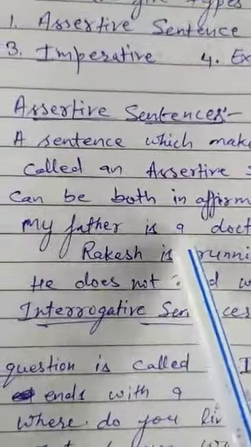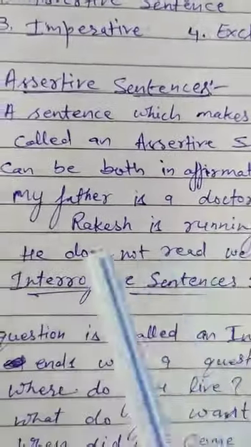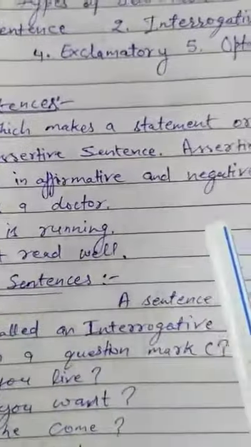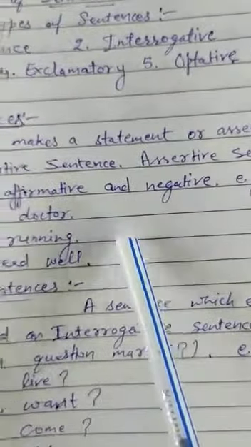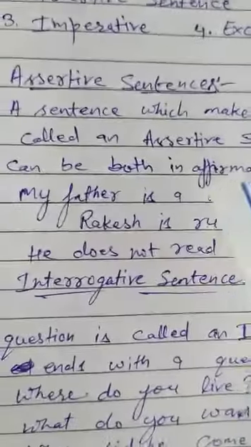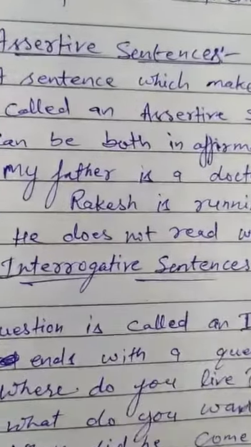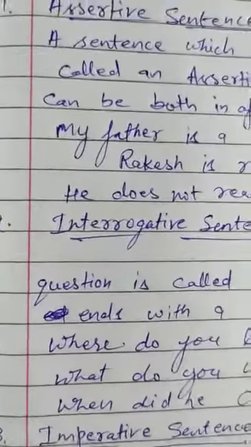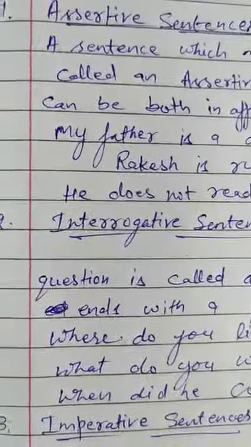Here the first two are positive or assertive statements, and the third statement, he does not read well, is a negative statement, but it is also an assertive sentence. So an assertive sentence has 2 parts, positive statement and negative statement. So a negative sentence is not a type of sentence, it is a part of the assertive sentence.